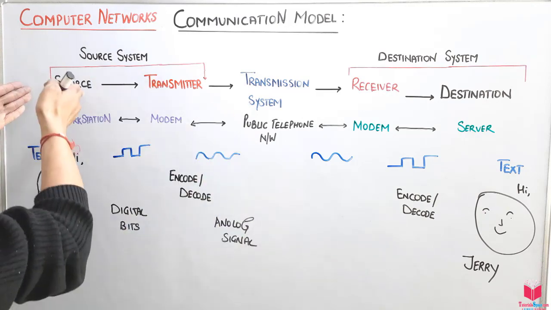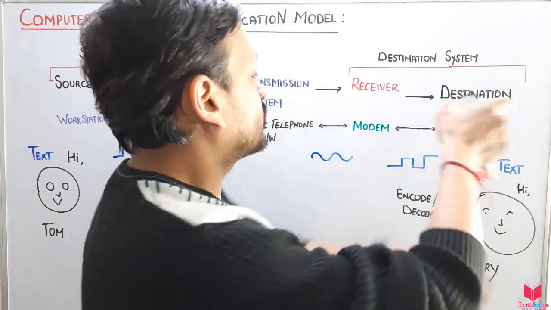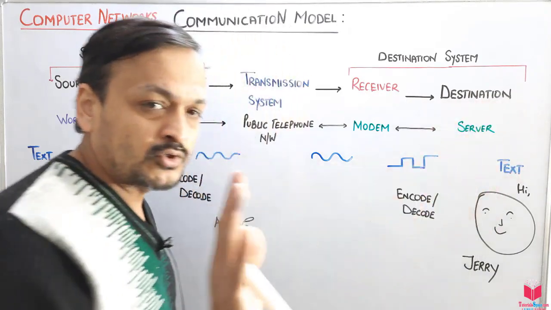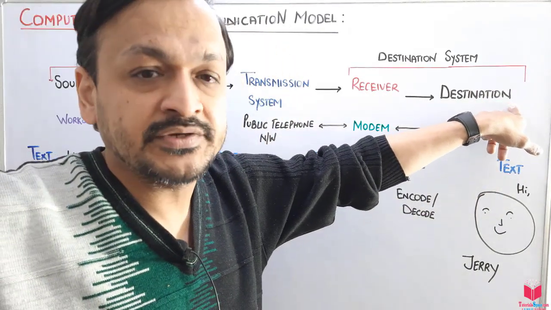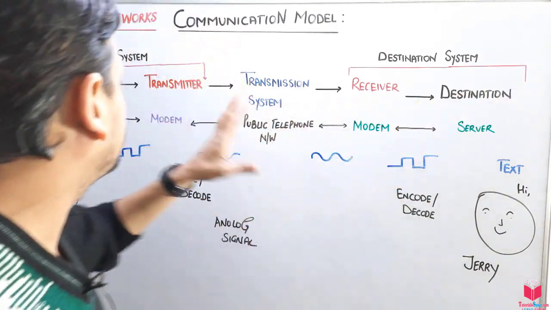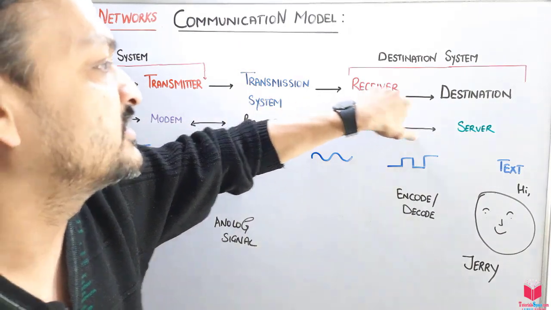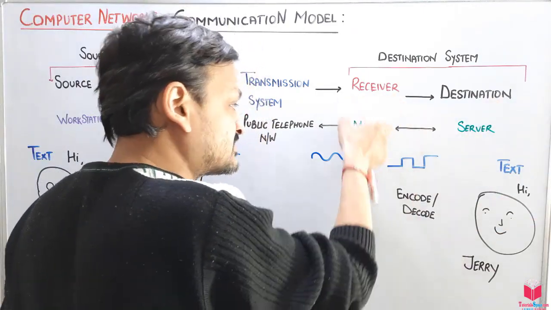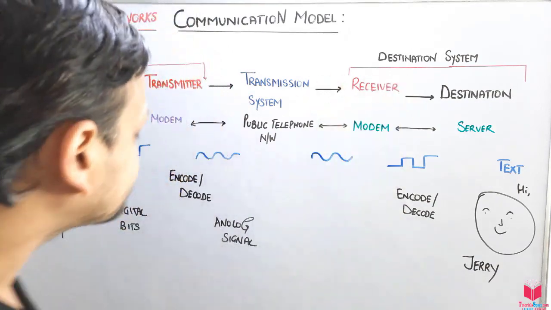So we have a source or sender on one side, and the receiver or destination on the other side. Don't get confused with that. This is also called a receiver. If you have taken this as the source, then that will be considered the destination; if you have considered it a sender, then it will be a receiver. Or we can say transmitter and receiver. This is a receiver device and this is the receiver's modem, or another device such as a modem or switch, anything else.